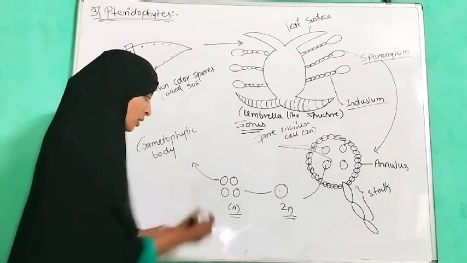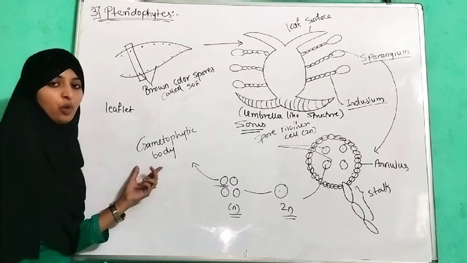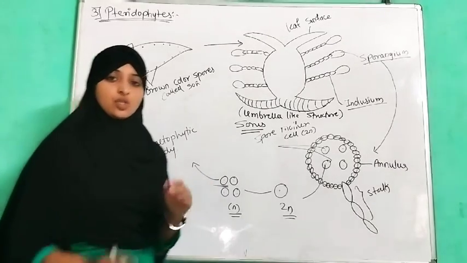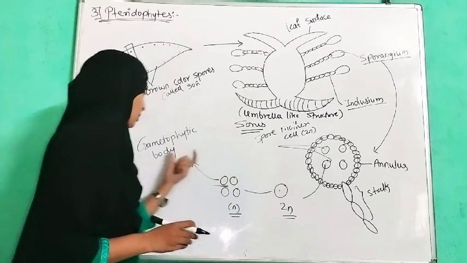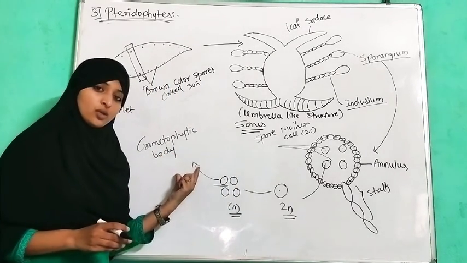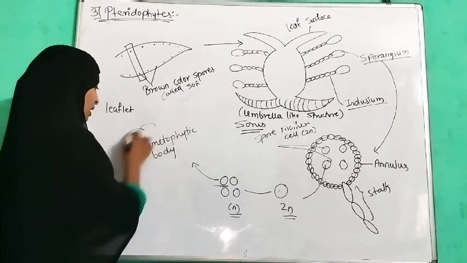From a single spore, a gametophytic body forms. As we have told, the dominant stage is the sporophytic stage, and the gametophytic stage is short living, which consists of sexual organs or produces male and female gametes. So it is a gametophytic body.